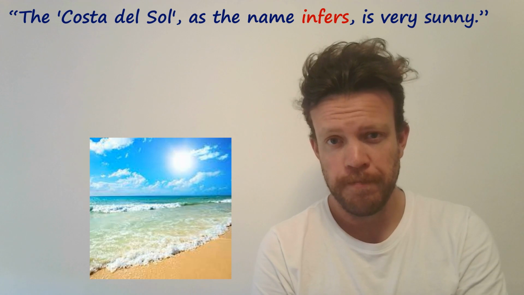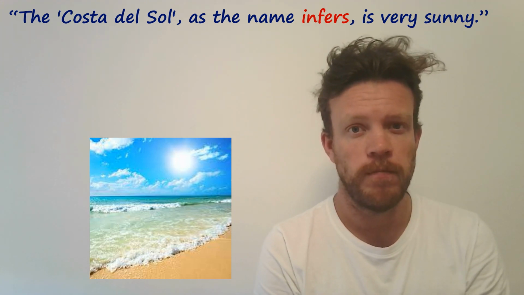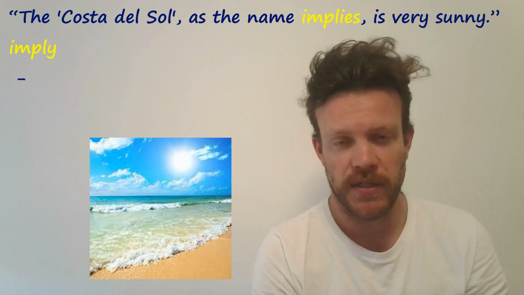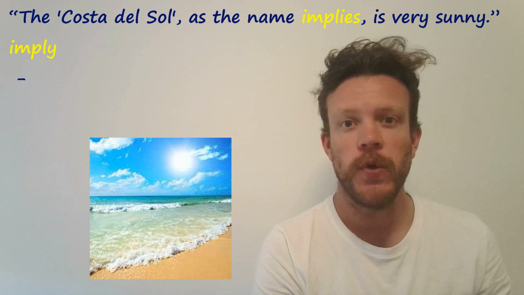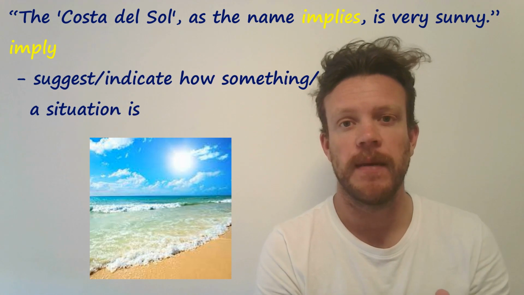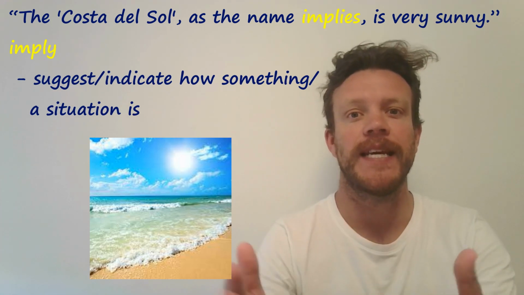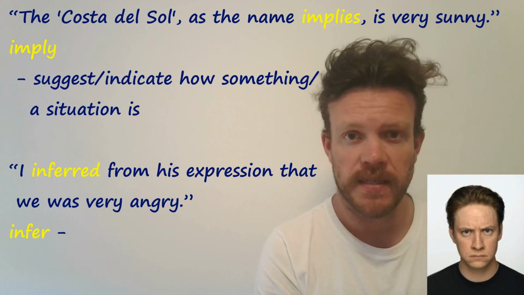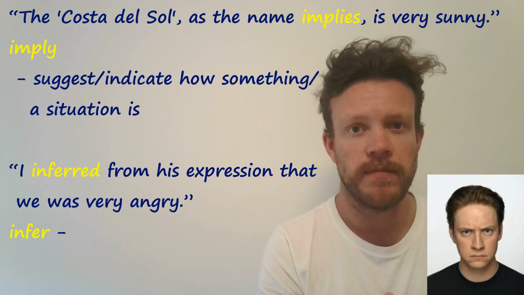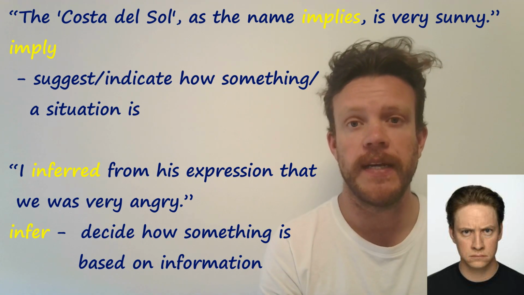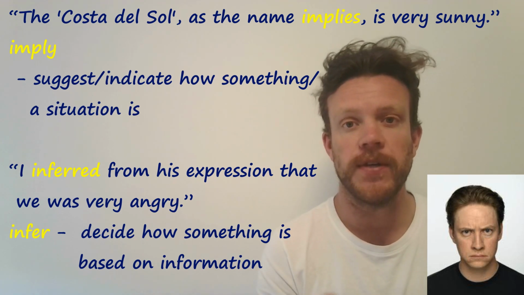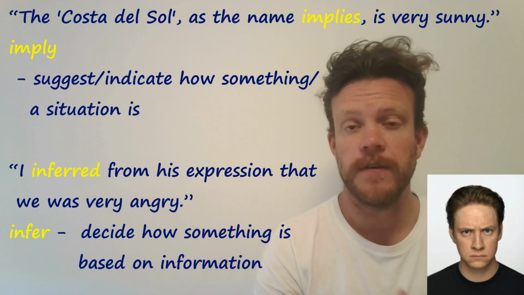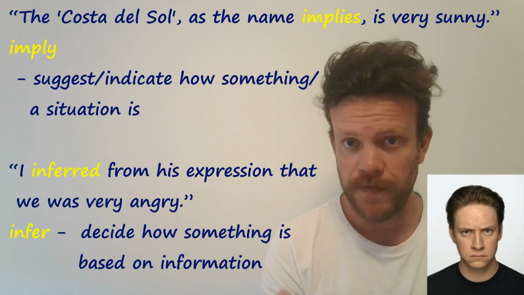And then for the next one, Costa del Sol, as the name implies, is very sunny. We use imply for when something or someone indicates how something is. And then again, infer is basically the same thing, but the other way around. So when you decide how something is based on information. For example, I inferred from his expression that he was very angry.